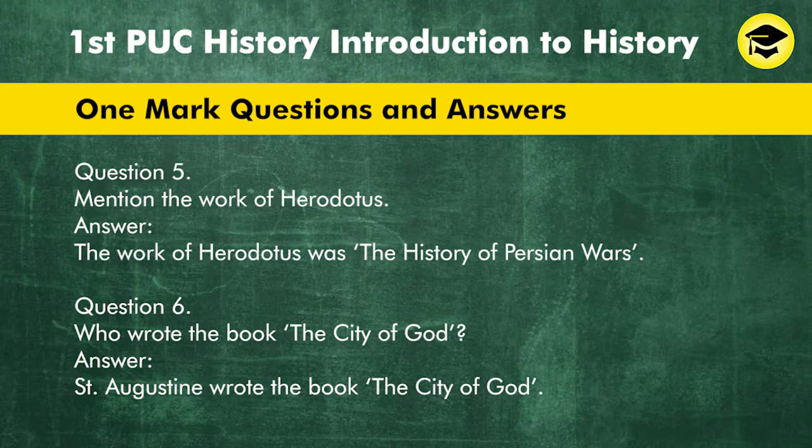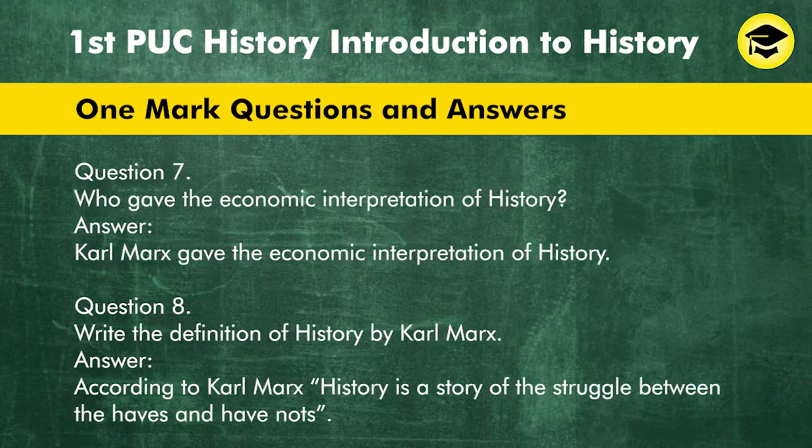Question 6. Who wrote the book, The City of God? Answer. Saint Augustine wrote the book, The City of God. Question 7. Who gave the economic interpretation of history? Answer. Karl Marx gave the economic interpretation of history. Question 8. Write the definition of history by Karl Marx. Answer. According to Karl Marx, history is a story of the struggle between the haves and have-nots.